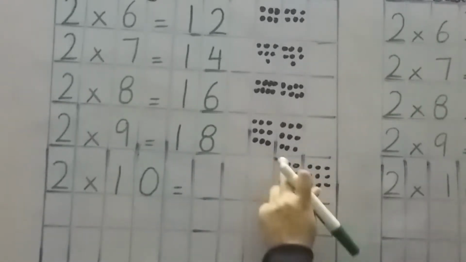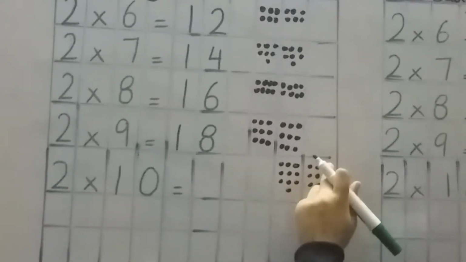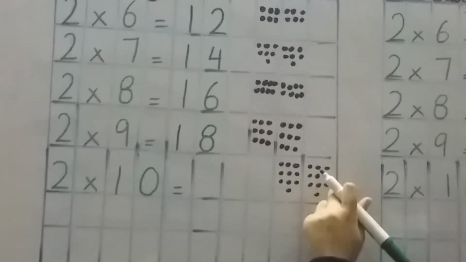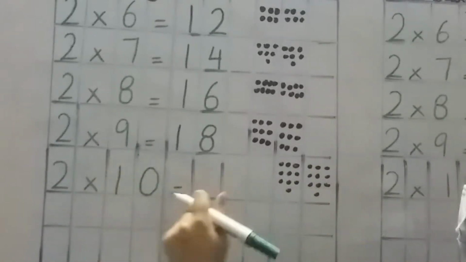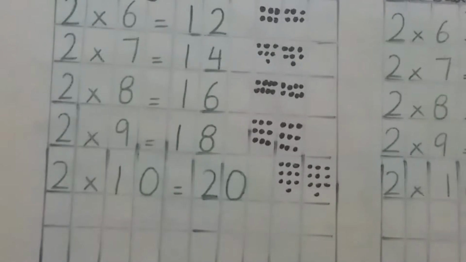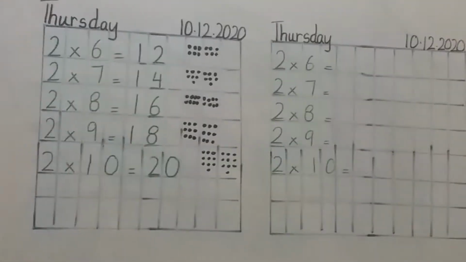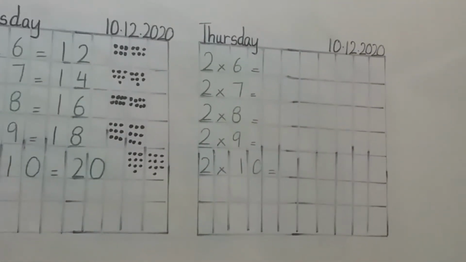Counting them all together: 1, 2, 3, 4, 5, 6, 7, 8, 9, 10, 11, 12, 13, 14, 15, 16, 17, 18, 19, 20. Meaning 2 into 10 is equal to 20. There, my method number 1 is done. Let's look at the other one.